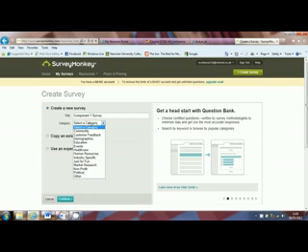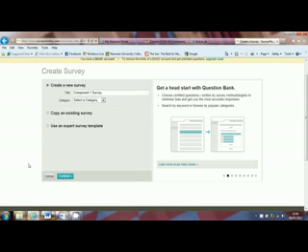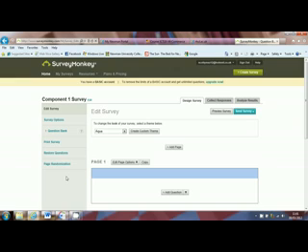Selecting the category is not really that important. You can copy an existing survey, which obviously if you've already created one then that will be an option, or you can use survey templates. Again, I would say with the ease of this website being able to create surveys on here, you don't really need to use a template. You can create your own, as you'll see in a moment. So if we click continue, that will take us to the edit survey page.